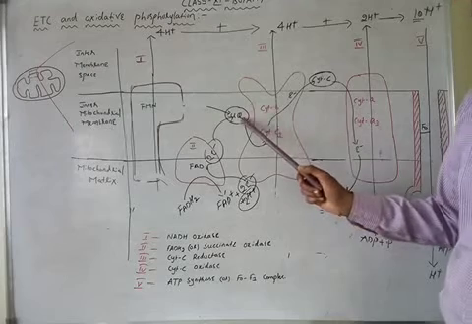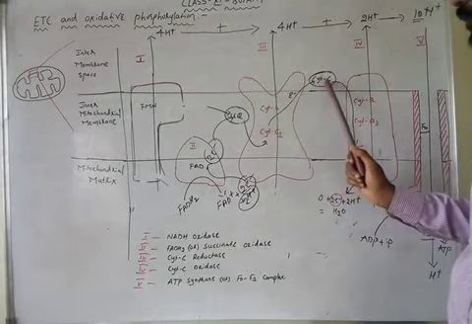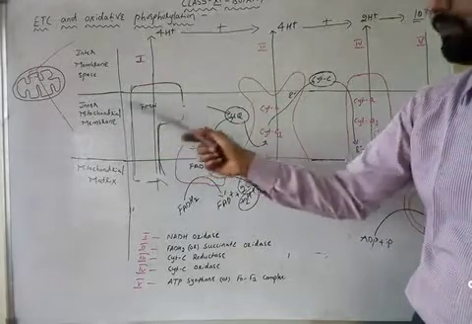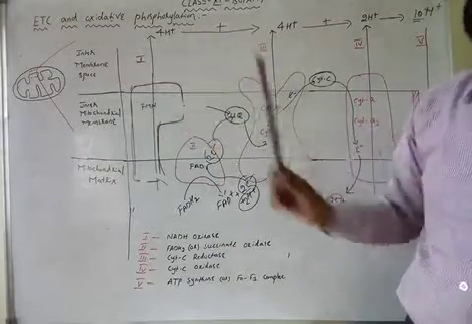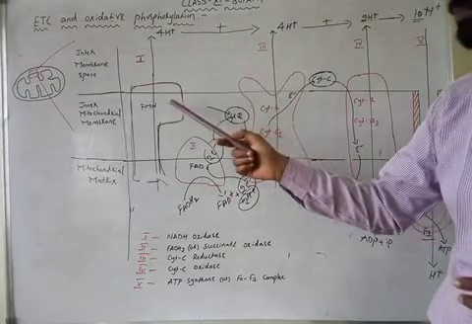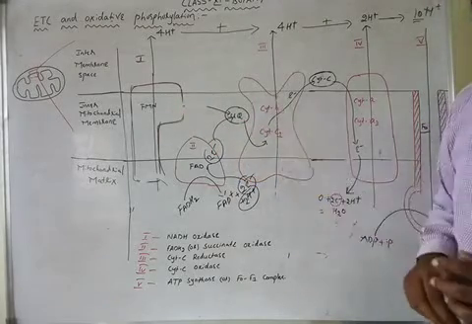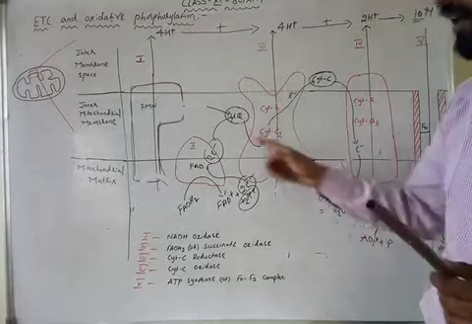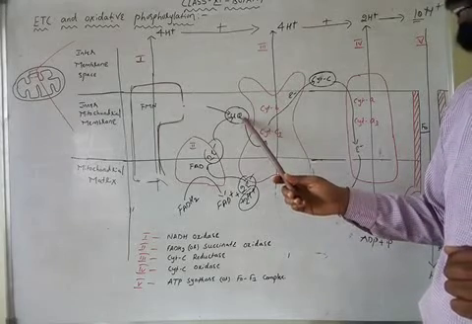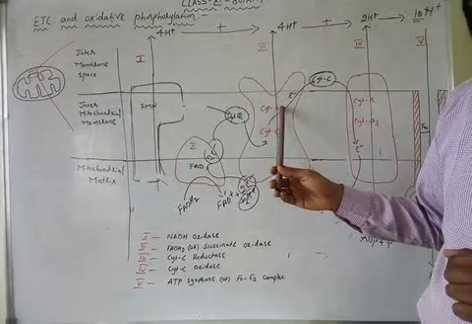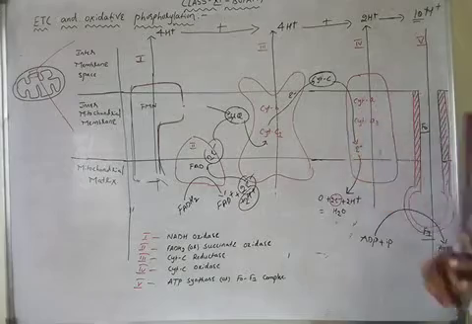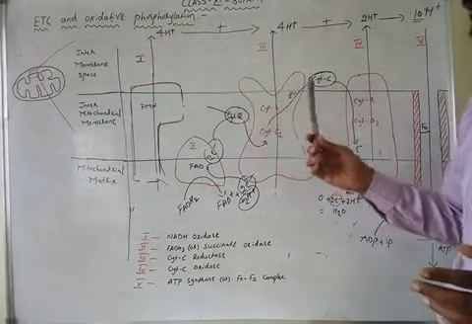So, this is very important. The difference between ubiquinone and cytochrome C is, ubiquinone is present in the inner mitochondrial membrane, cytochrome C is present in the intermembrane space. This is the first difference. The second difference is ubiquinone connects complex 1 and complex 3, and ubiquinone also connects complex 2 and complex 3, but cytochrome C is connecting only complex 3 and complex 4. These are the two important differences between ubiquinone and cytochrome C.